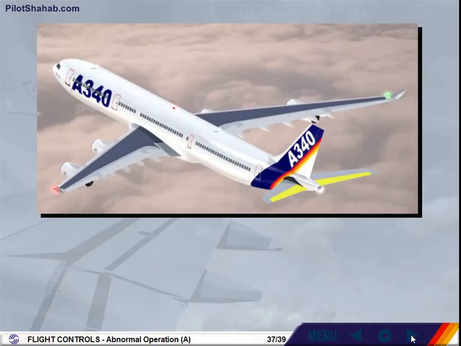Another case of failure is an elevator fault. In this case, the deflection of the remaining one is limited to avoid excessive asymmetrical loads on the tail or rear fuselage, and to reduce the asymmetry effects. The remaining surface is sufficient to resume normal flight.